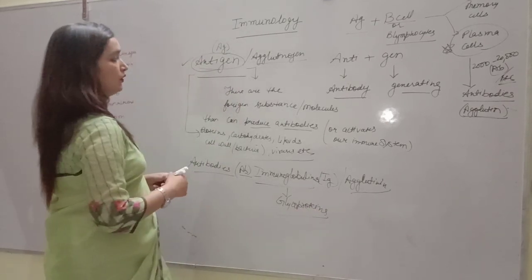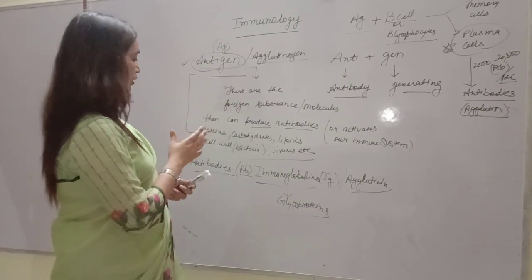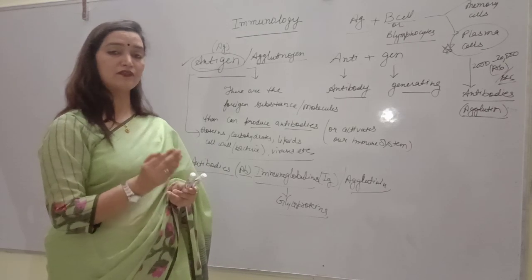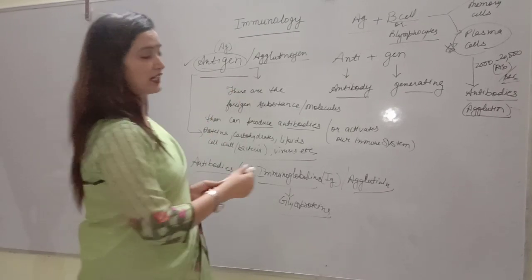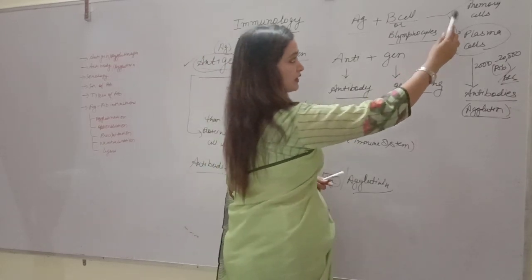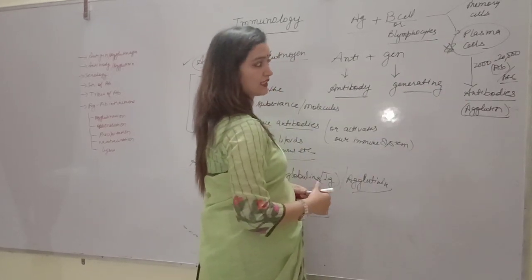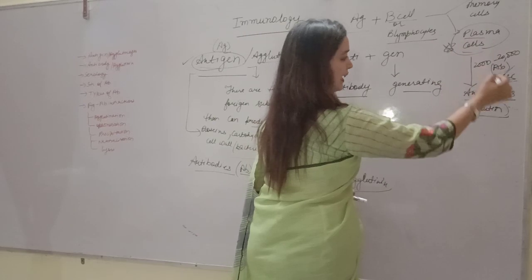So up to this topic, we have cleared that whenever a foreign particle enters our body, our B lymphocytes come in contact. It forms memory cells for further exposure, and it forms plasma cells that give rise to antibodies.